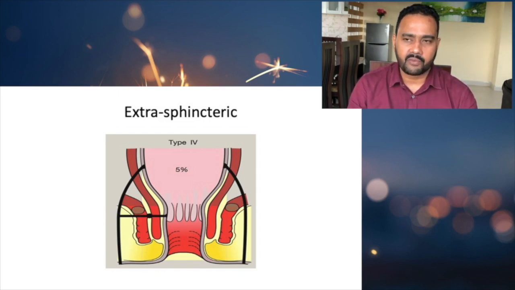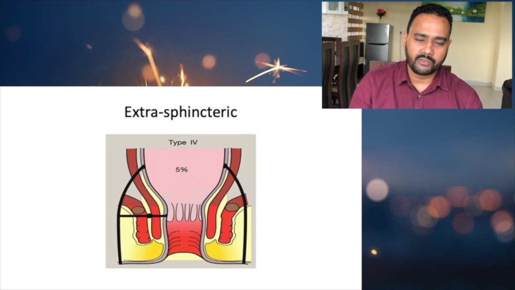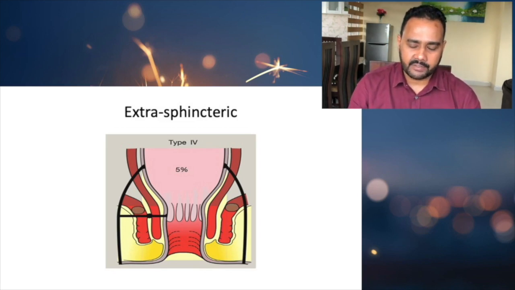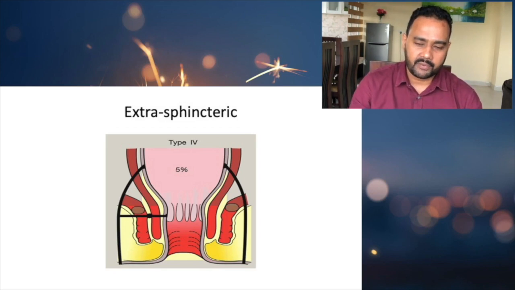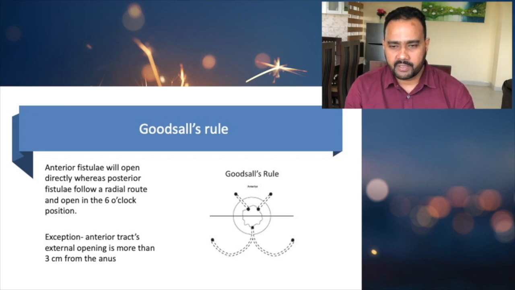So you should know there are 4 types of fistula. Out of that, the intersphincteric fistula is the commonest type. According to how it crosses the external and the internal anal sphincter, we divide the fistulas into 4. So when it comes to Goodsall's rule, what does Goodsall's rule say?